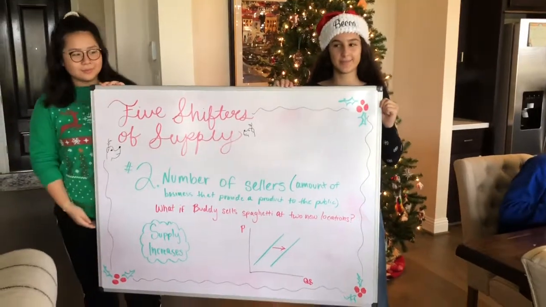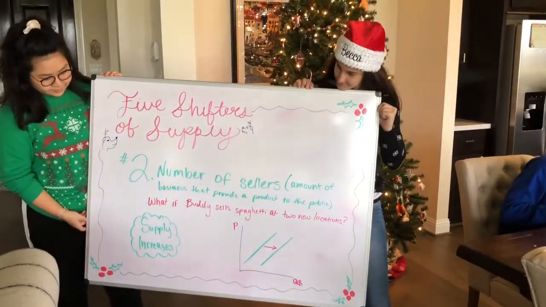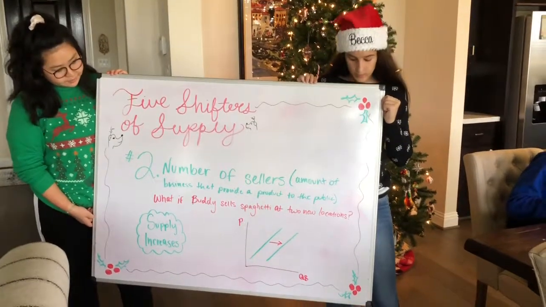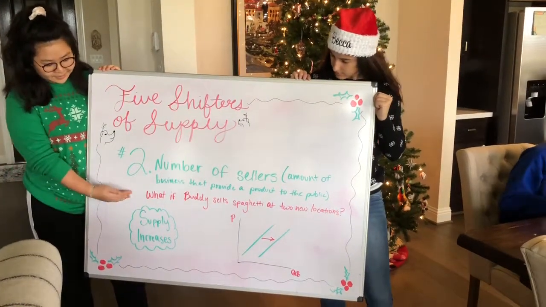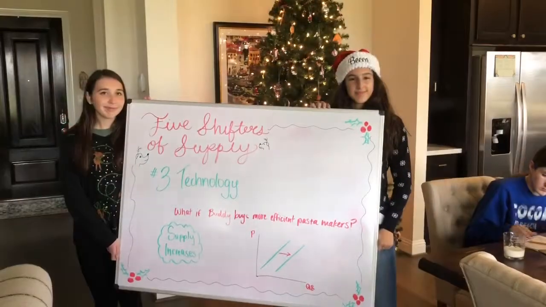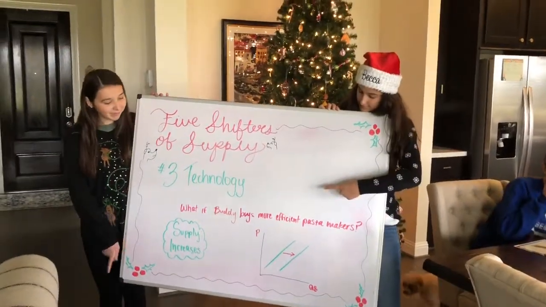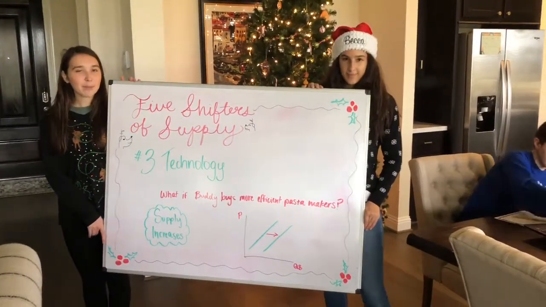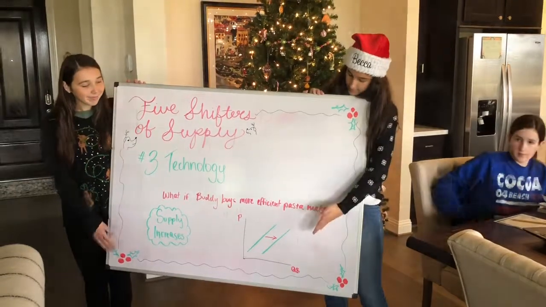Shifter number 2 is the number of sellers, or the amount of businesses that provide a product to the public. What if Buddy sells spaghetti at 2 new locations? Supply would increase. The third shifter of supply is technology. So what if Buddy buys more efficient pasta makers? The supply will increase and the curve will shift right.